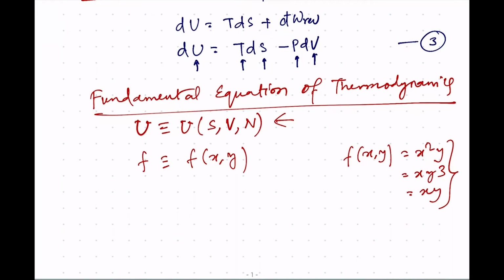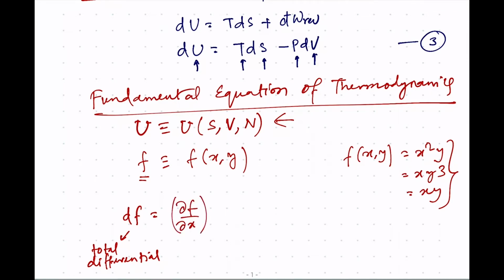Now, you know that for any multivariable quantity, whenever there is a change in it, that change depends on the changes of the individual variables. For example, if I want to talk about the change in f, which is called the total differential, don't be alarmed by the name. A differential is a change by a small amount, and total differential means that whatever the change in f, which is df, that change can happen either by changing x or by changing y or by changing both, and that can be written as their partial changes.